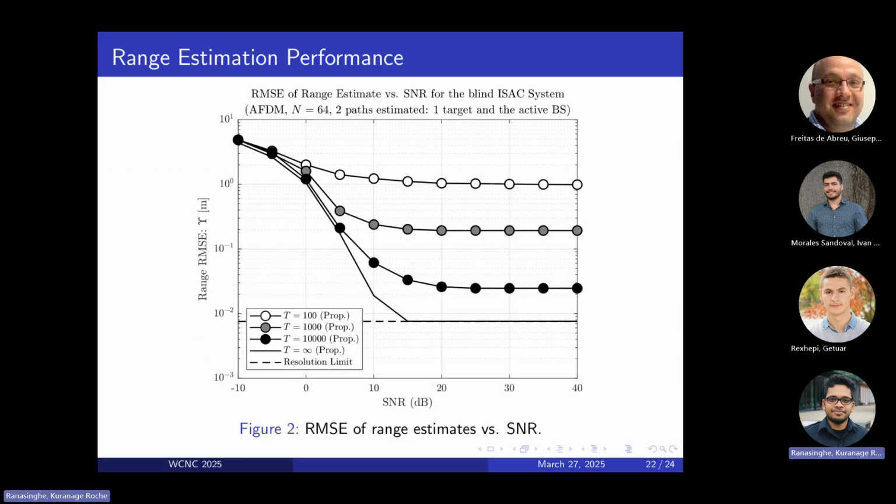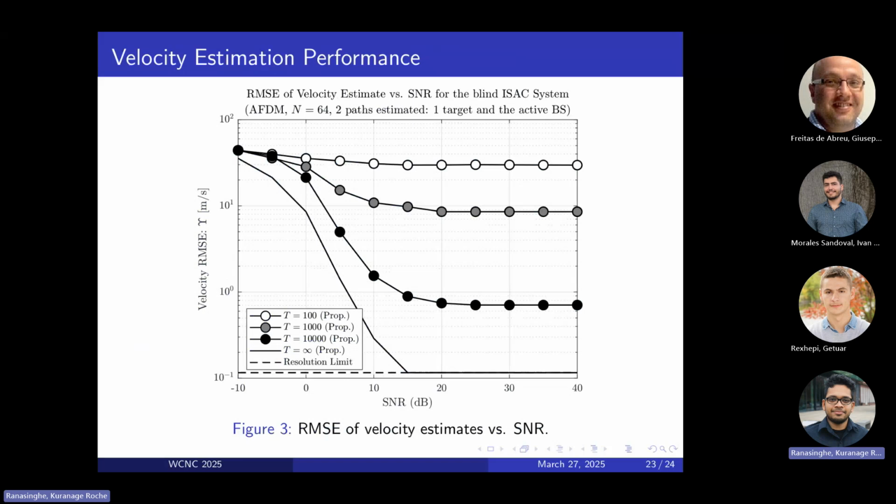So to see how this performs, let's first take a look here. So in terms of range RMSE, as you can see, we now use the AFDM waveform with 64 subcarriers and estimate 2 paths. And as you can see, the performance increases significantly when the number of frames that we use increases. As you can see here, when t is infinity, we actually reach the threshold really fast, which is like the theoretical bound that we can reach with this blind type of framework. And it's a similar story for the velocity RMSE. As you can see, when the number of frames increases, the RMSE also decreases accordingly.